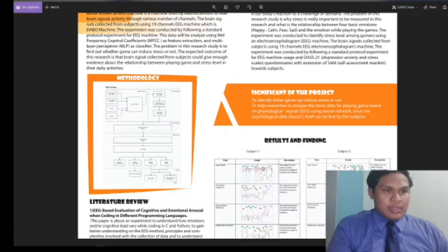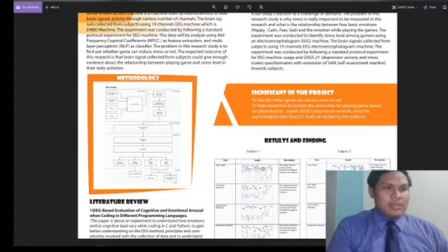Next, we collect the basic emotion stimuli. There are 4 basic emotions: fear, sad, calm, and happy. We will show them videos related to these emotions, and from that we can collect the signal from the subject. And next we give them 2 types of game to play.